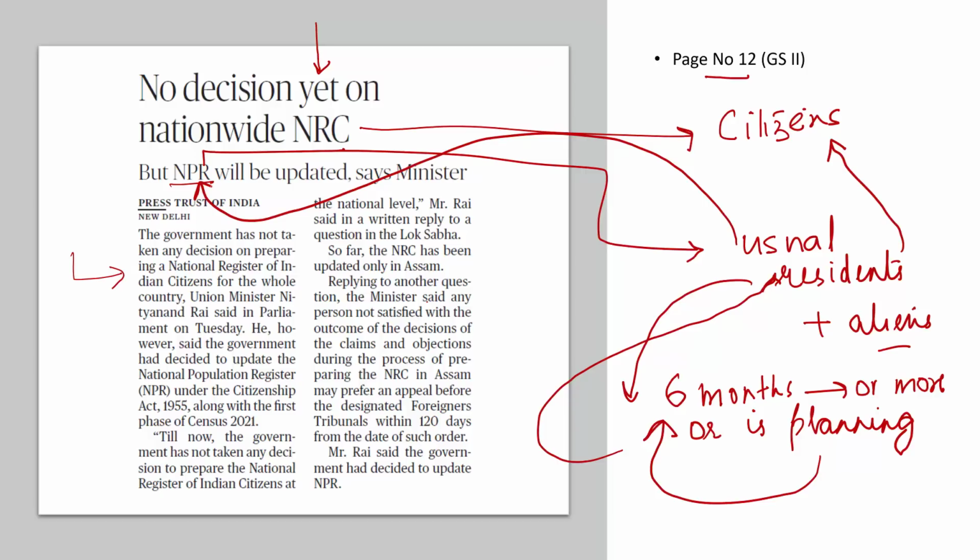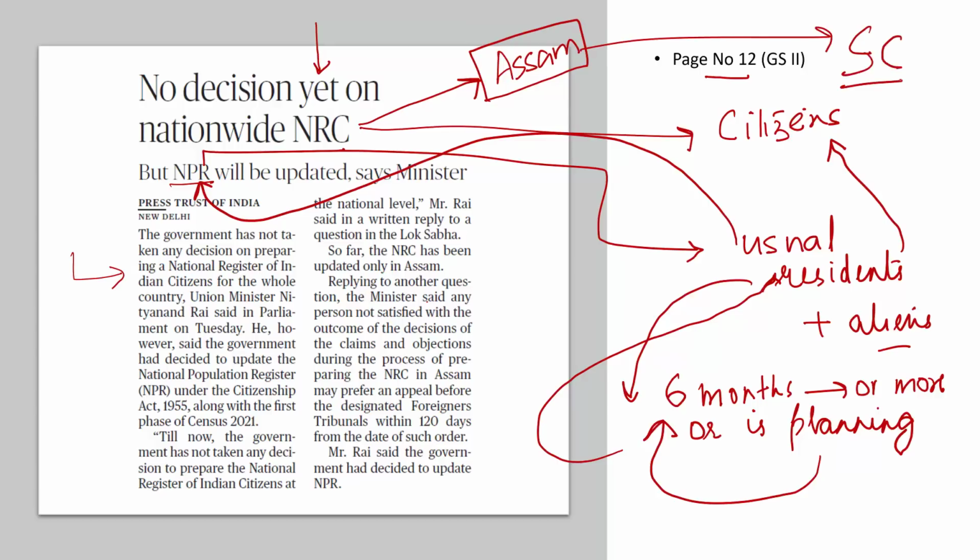So the minister has said that there is no decision yet on NRC, because NRC was updated only for Assam a few years ago, that too on the directions of the Honorable Supreme Court of India. But there is no decision yet on the nationwide NRC, though NPR will be updated according to the government.